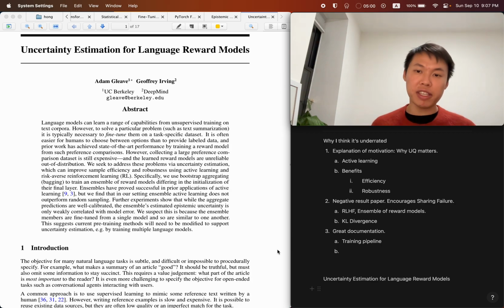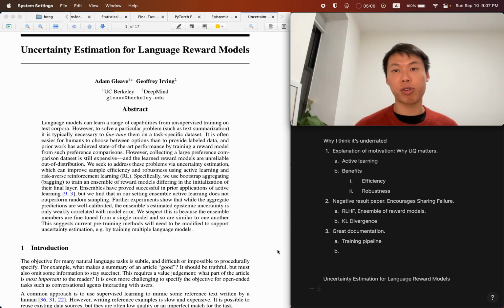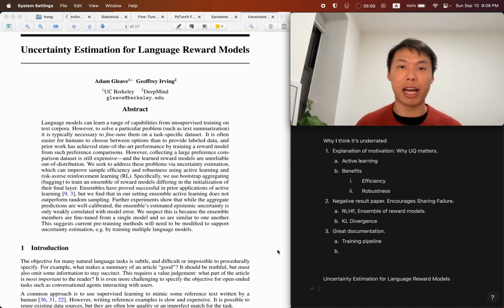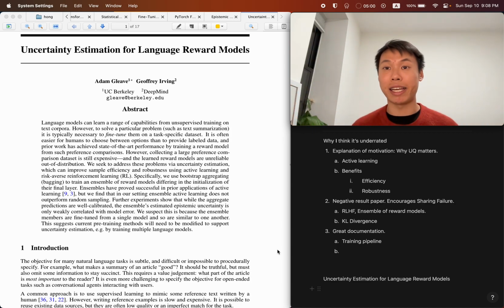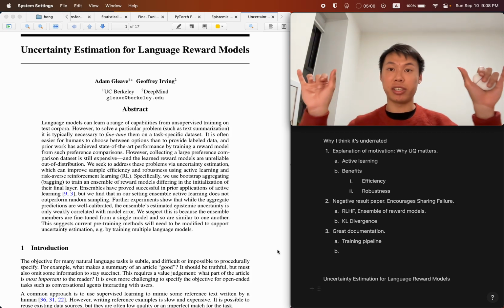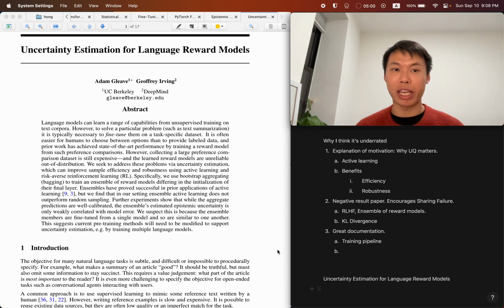And the benefits of uncertainty quantification are quite obvious. Firstly is efficiency. Training reward models is very hard, especially when you're training reward models with data sets that are hard to get. So for an example, lowly represented languages like Malay, or maybe even other languages where data set is very rare, or even worse still, the language comparison between that language and English is very rare. So if there's a way where we can do UQ better, then we can gather that data much more efficiently without spending too much resource, right?